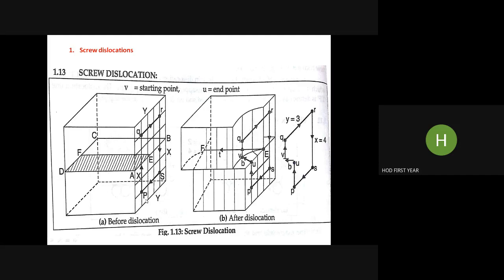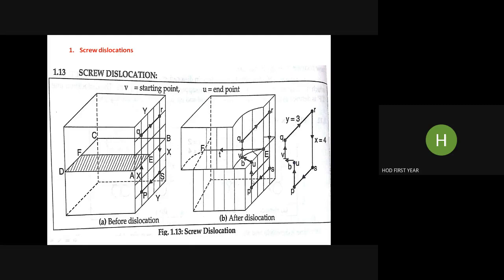If you start from point P, you will reach point Q, then R, again down to S, and back to the original point P, because there is no dislocation. But if you apply shear stress at this point and it is displaced back by one step, then you will find this kind of structure.